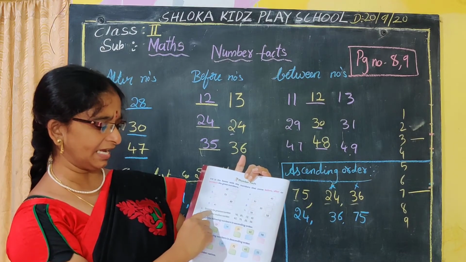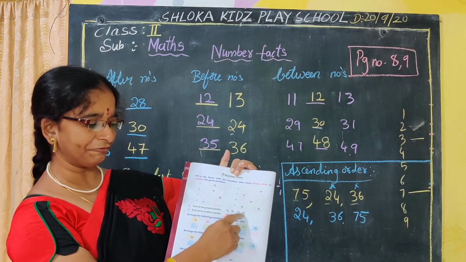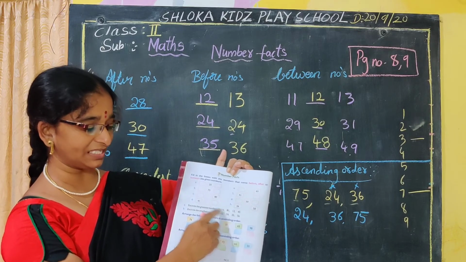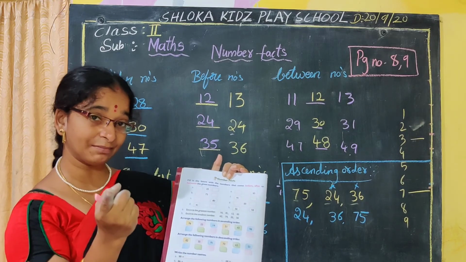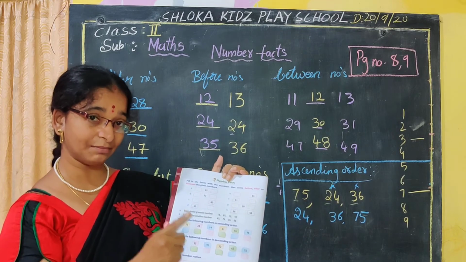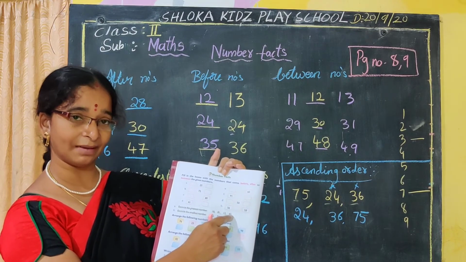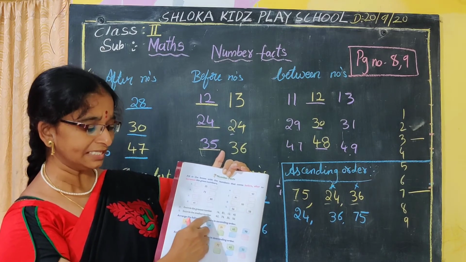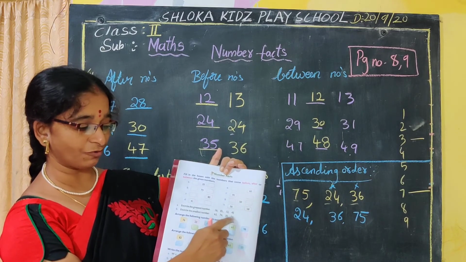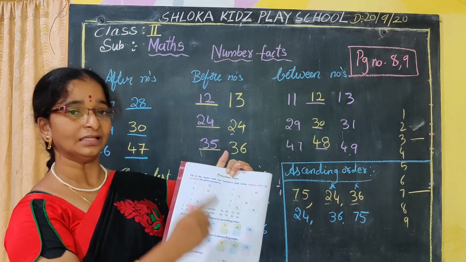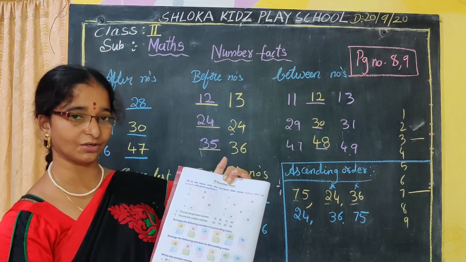Circle, encircle the greatest number. Here he has given 4 numbers. From that, which is the greatest number? Greatest number means big number. Don't get confused. That biggest number you have to circle. And circle the smallest number. From these four numbers, which is the smallest number? That small number you have to circle. Okay, now you can do it.